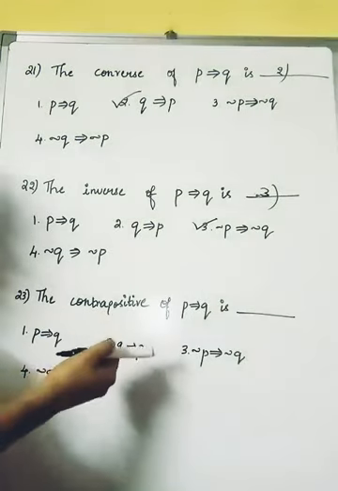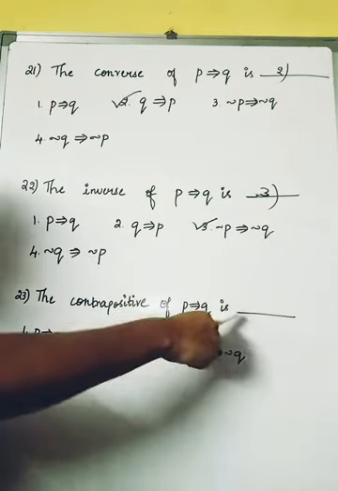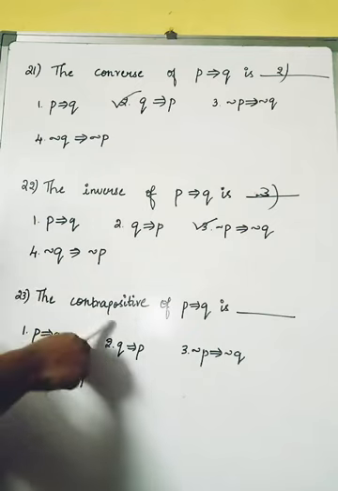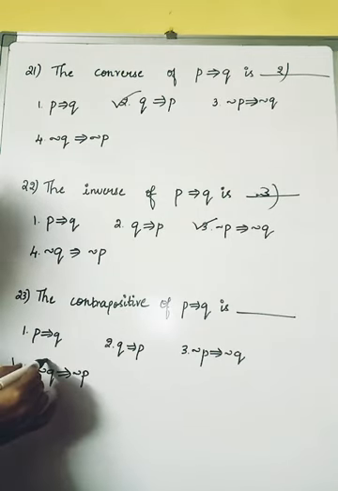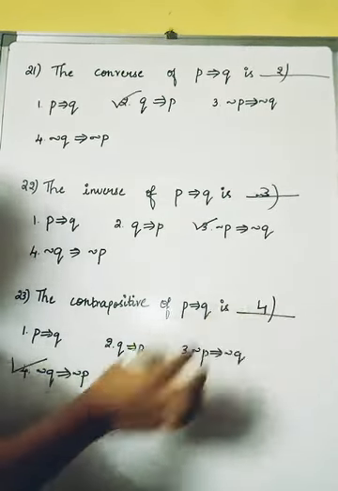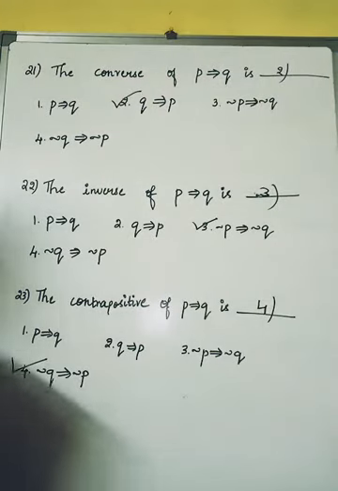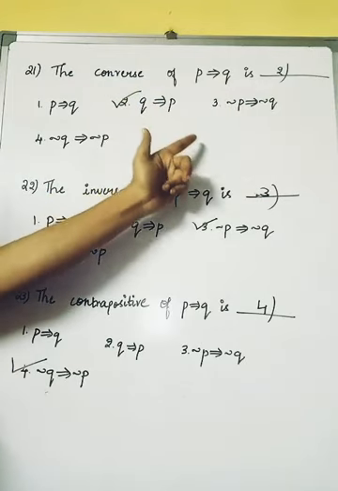Now let us move on with the next one. The next question states: the contrapositive of P implies Q is. If you want to know the contrapositive, I already taught you when we were going through the synopsis. Always keep it in your mind: the contrapositive is negation of Q implies negation of P. So here the fourth is the right option. All this I had already taught in the synopsis. For that reason, I am directly considering which is the right answer and writing it here. So you can just remember the converse of P implies Q is nothing but Q implies P.